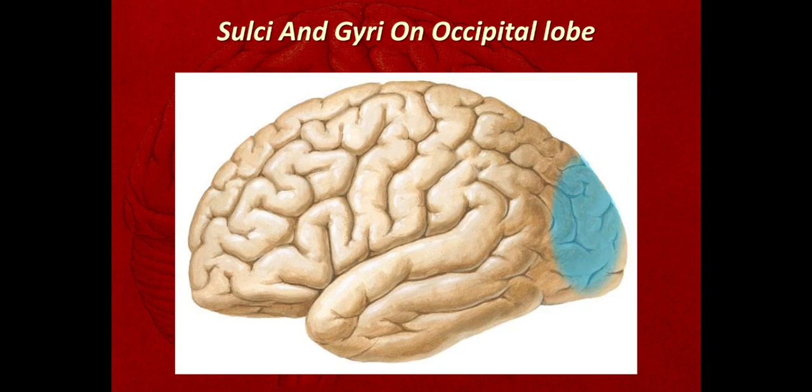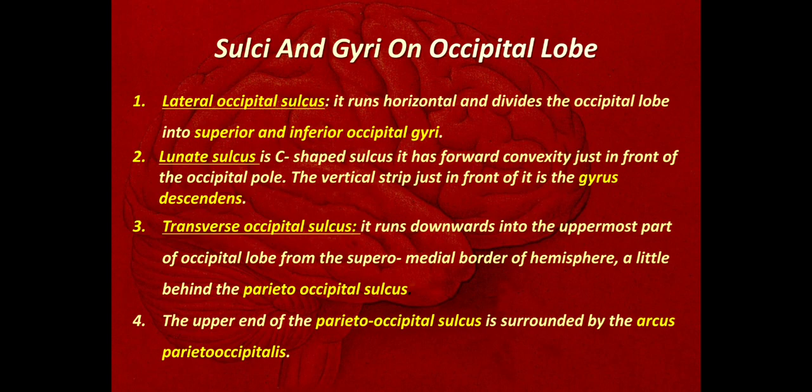So this is the occipital lobe. The occipital lobe is present on the posterior aspect, adjoining the occipital pole. It is limited anteriorly by the parieto-occipital sulcus and the imaginary line joining the parieto-occipital sulcus to the pre-occipital notch. So the area behind here is the occipital lobe. Now, the sulci and gyri seen on the occipital lobe.